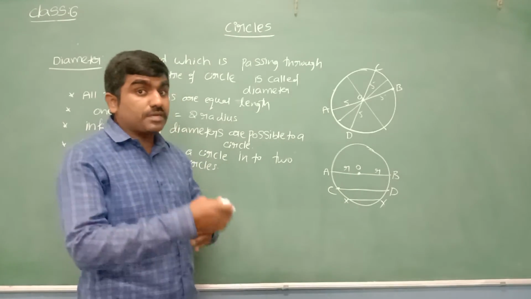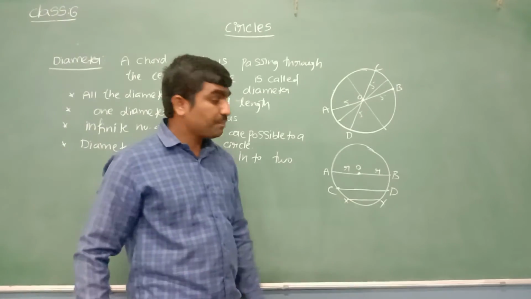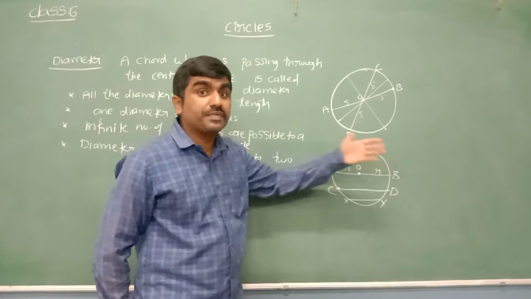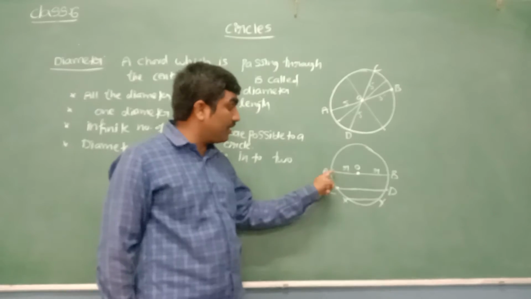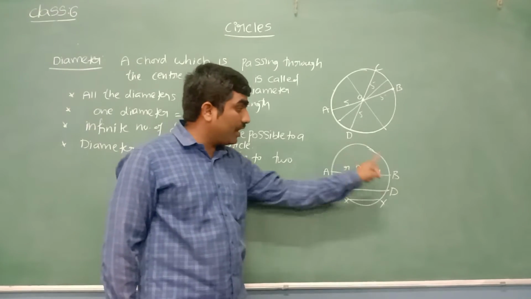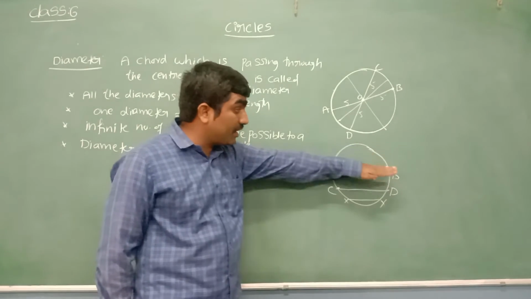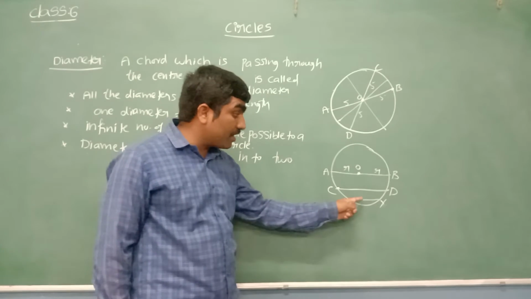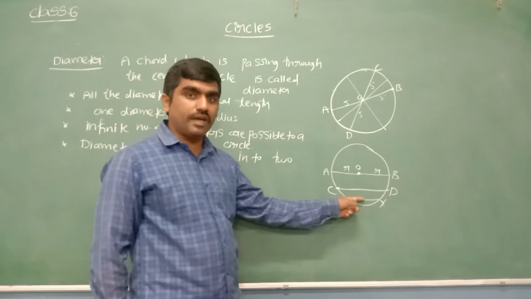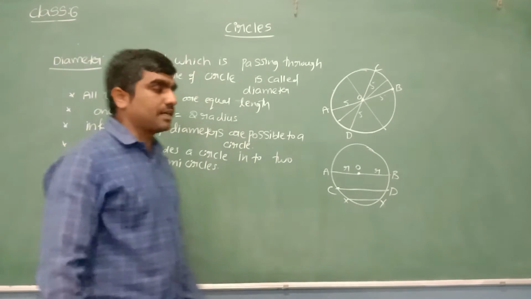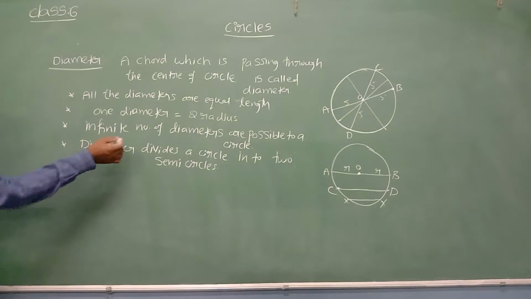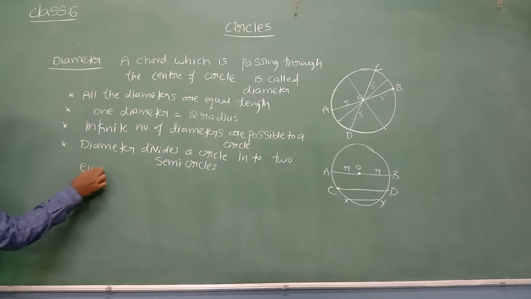Now tell me what is the relation between curve and diameter? Every diameter is called a curve. Every diameter is obtained by joining any 2 points on the boundary. Every diameter is a curve, but every curve is not a diameter. A curve is a diameter when it is passing through the center of the circle. What can we write for the relation?